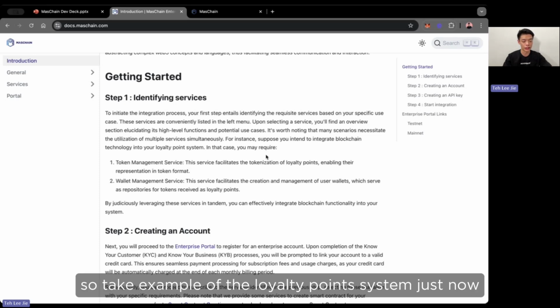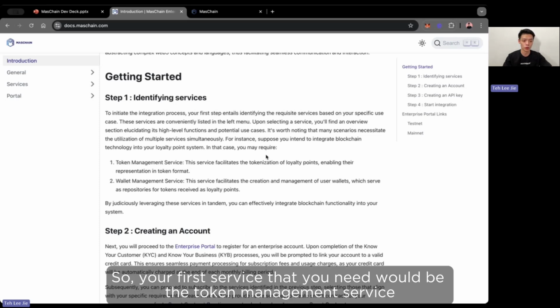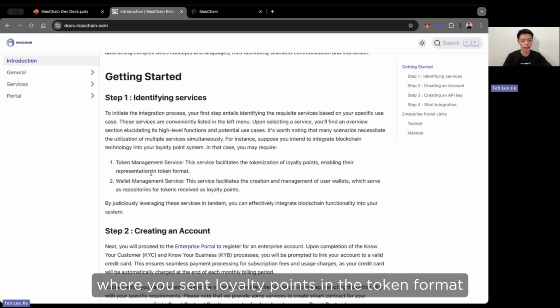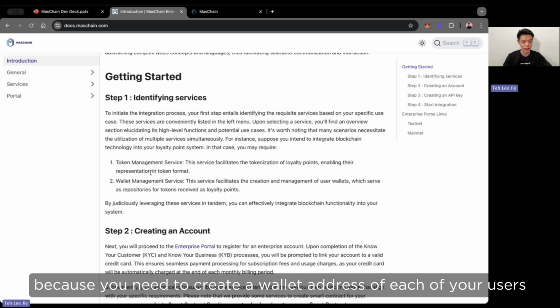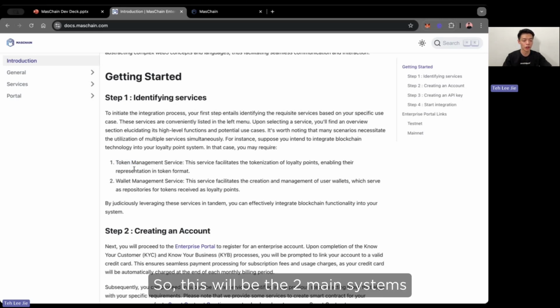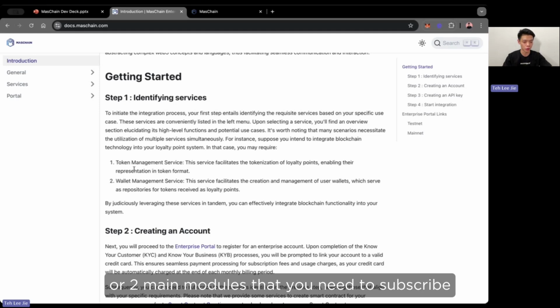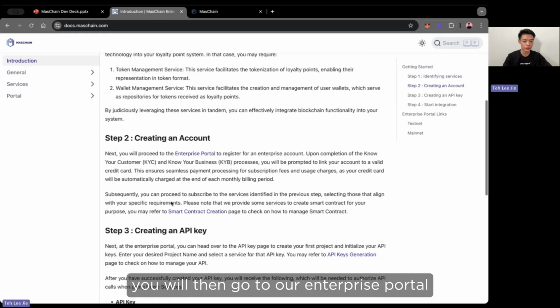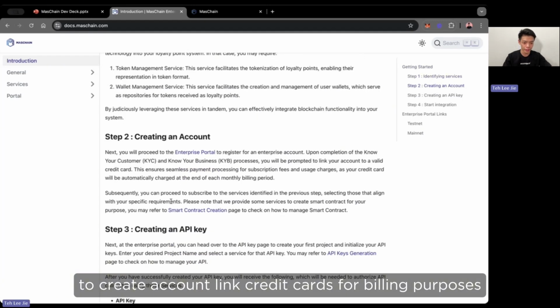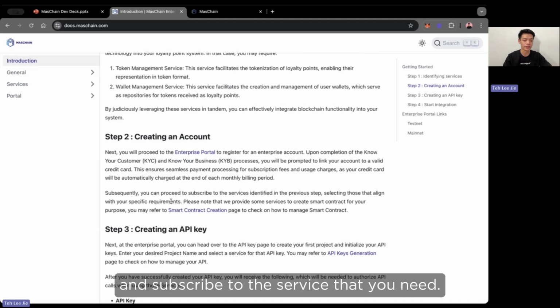So take the example of the loyalty point system just now. The first service that you need will be the token management service, where you will represent loyalty points in token format. The next service that you probably need will be the wallet management service, because you will need to create a wallet address for each of your users. So these will be the 2 main modules that you need to subscribe to in order to create a loyalty point system. On step 2, you will then go to our enterprise portal to create an account, link credit cards for billing purposes, and subscribe to the services that you need.